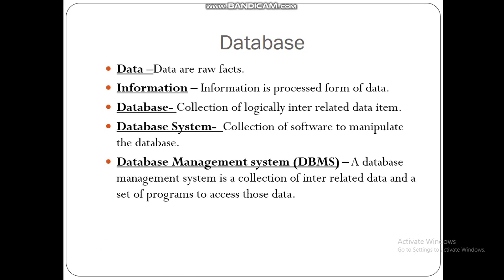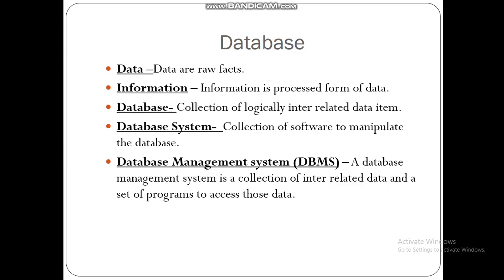So, what is database management system? A database management system is a collection of interrelated data and a set of programs to access those data. So, DBMS manages the whole system, which is helpful to us.